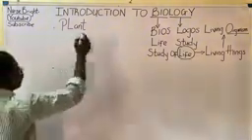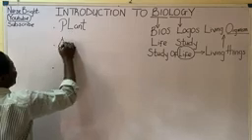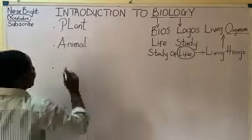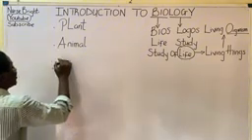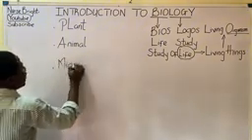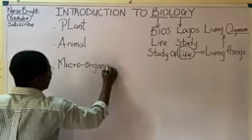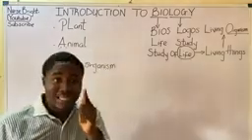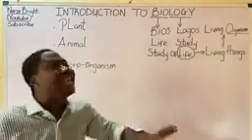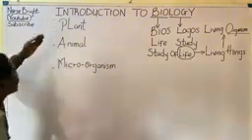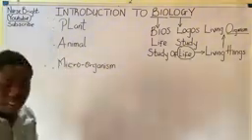The second group of living organisms are regarded to be called animals. And the last group of living organisms are regarded to be called microorganisms. Now listen carefully. You can see that I broadly divided living organisms into three groups, which are plants, animals, and what? Microorganisms.